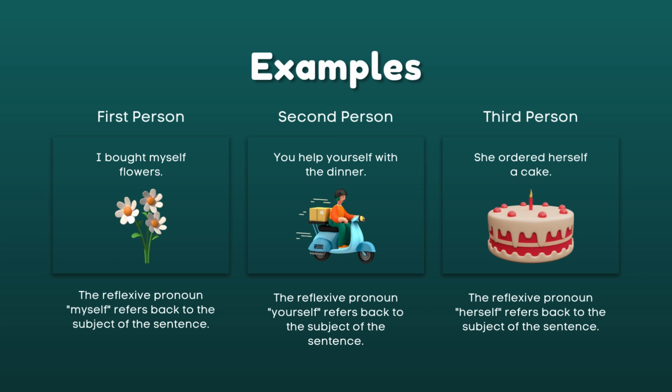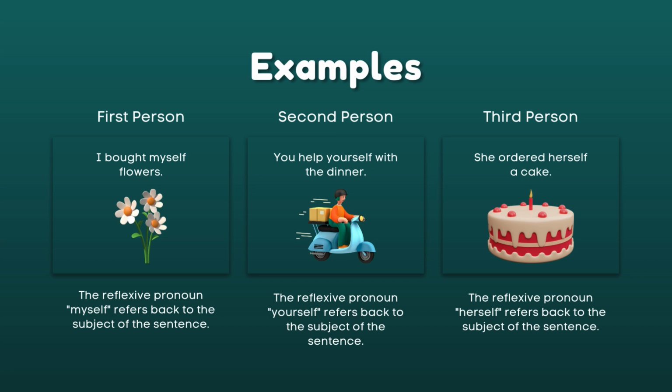Myself refers back to the subject of the sentence, and we have also here second person point of view. You help yourself with the dinner. Take note, you are the subject and you are receiving your own action, which is yourself, right? It refers back to the subject of the sentence. And the third person, she ordered herself a cake.